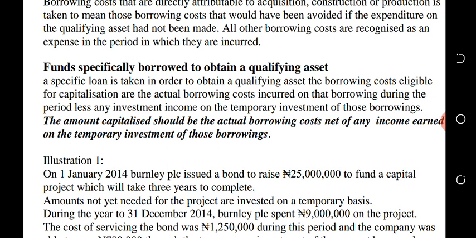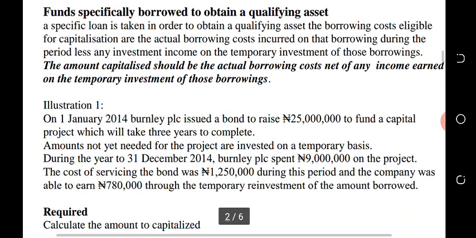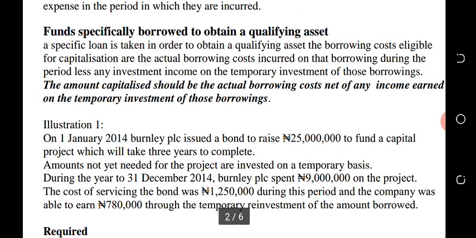Now, you borrow a particular loan to fund a particular qualifying asset, and it will take you 5 years to construct that qualifying asset. It means the interest on that loan for the 5 years period must be capitalized to the cost of that qualifying asset.